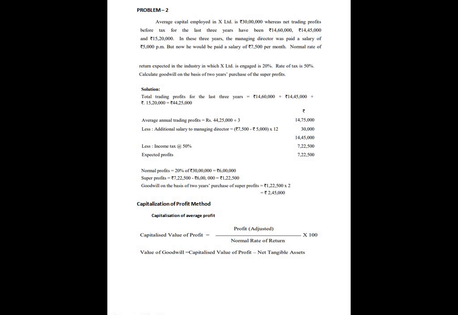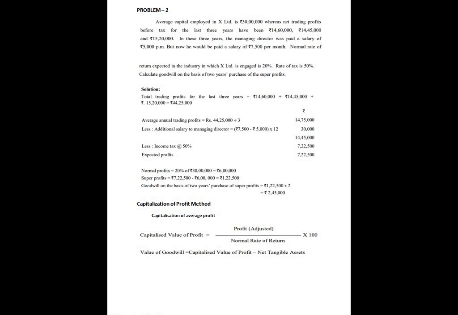In these 3 years, the managing director was paid a salary of rupees 5,000 per month, but now he would be paid rupees 7,500 per month. Normal rate of return expected in the industry is 20%. Rate of tax is 50%. Calculate goodwill on the basis of 2 years purchase of the super profit.